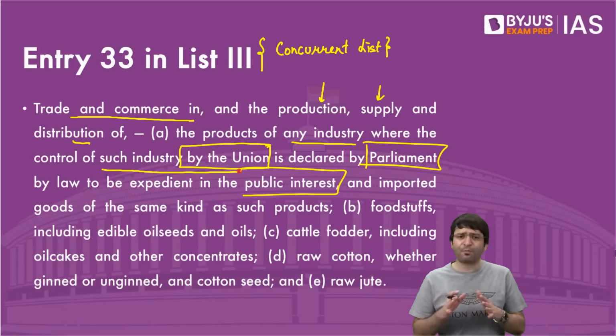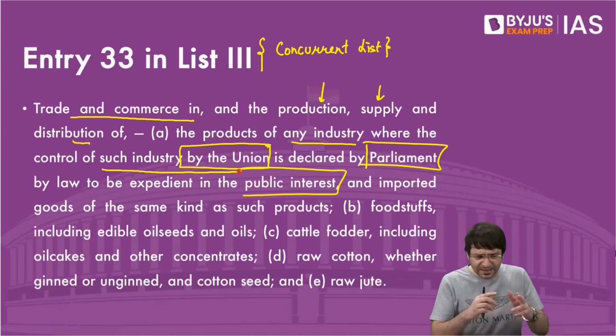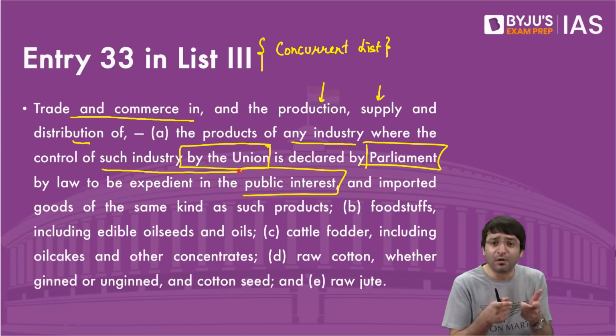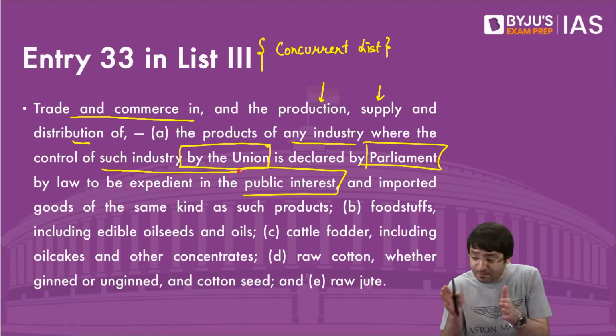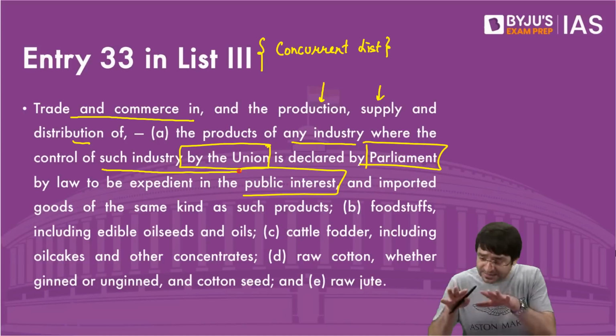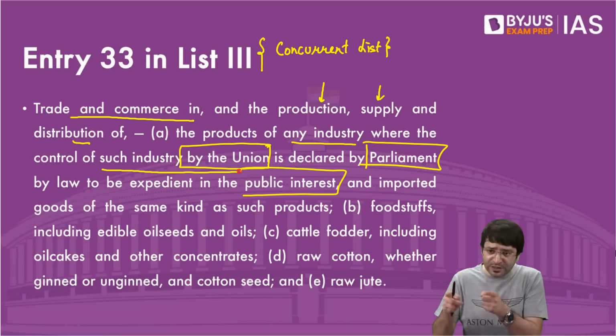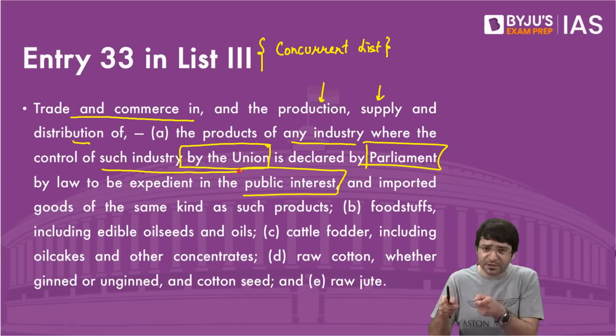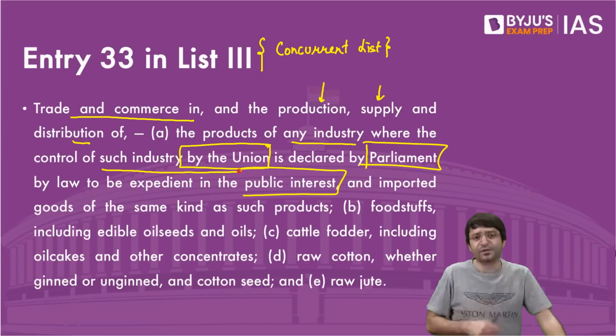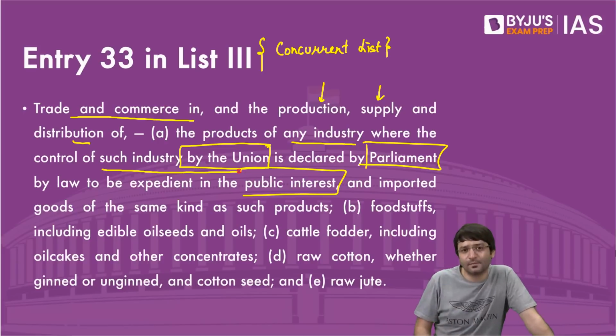That means tomorrow parliament can enact any law if it is in public interest and say that this particular good, its production, its supply, its distribution, its trade, its commerce, who has the power to make a law? Both parliament as well as state legislature, because it is in concurrent list.